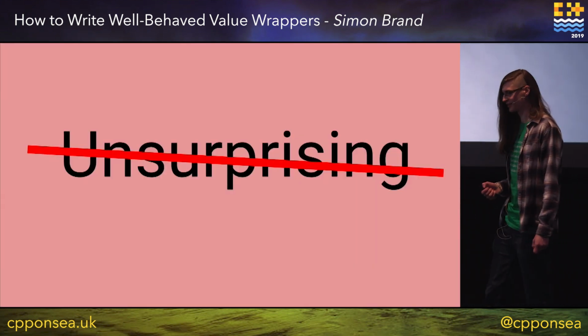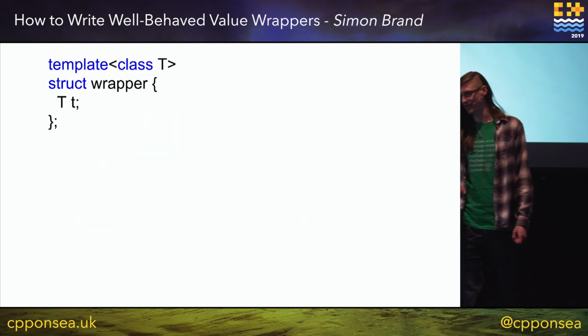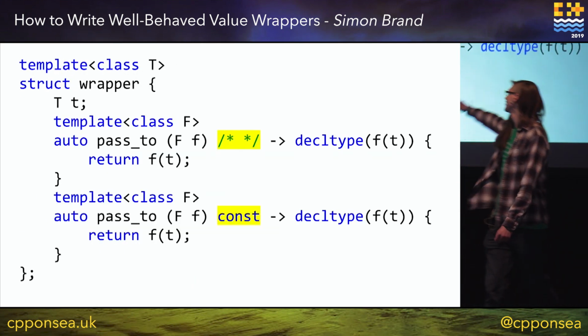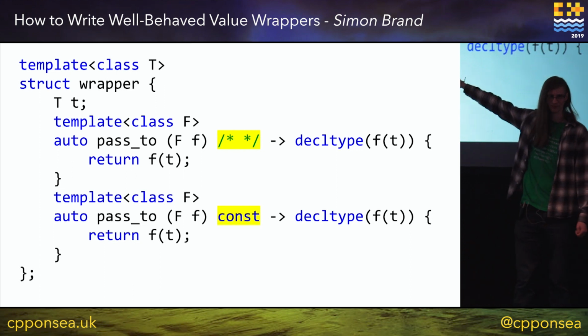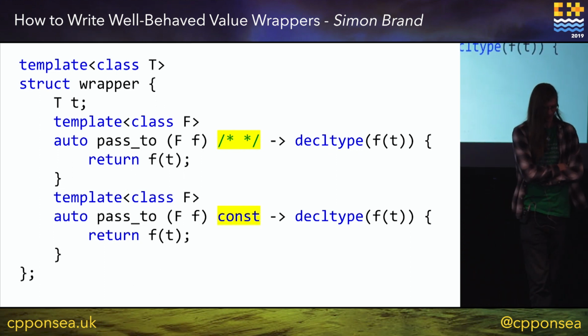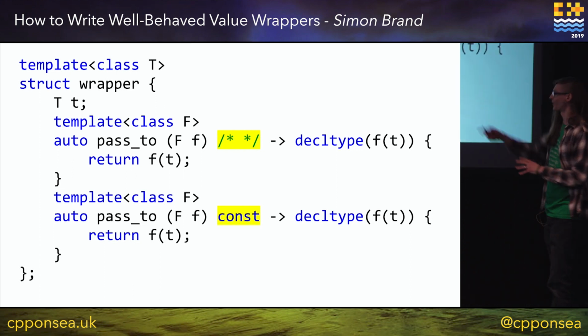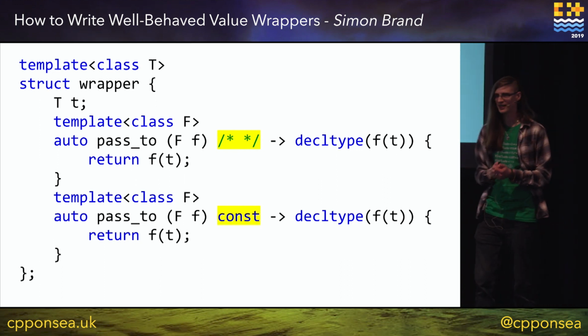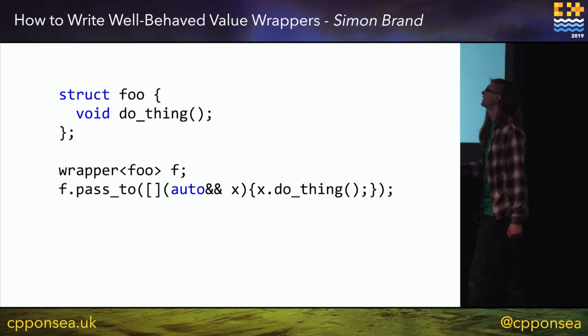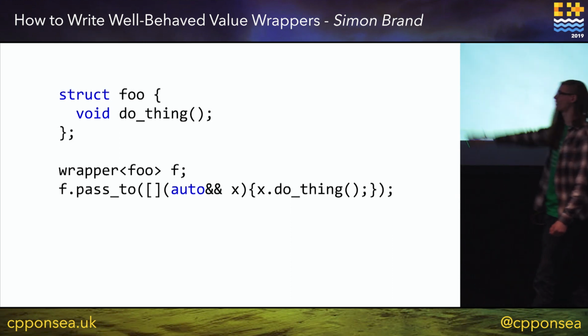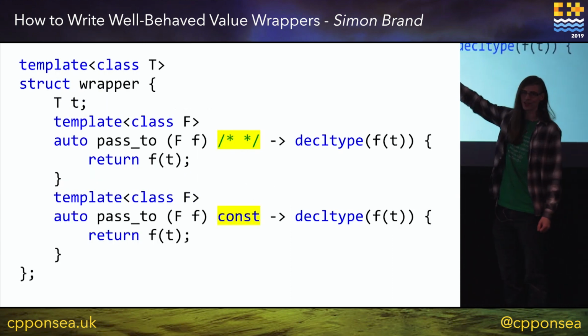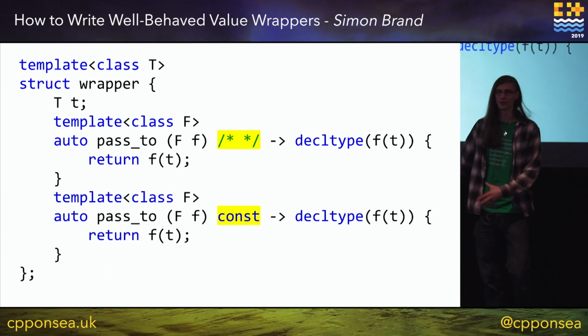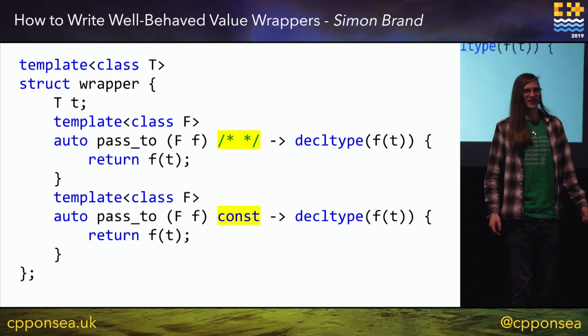So this is surprising, and the reason is the const is here. So the const is on the member function passed to, even though our wrapper of foo is not const, somehow this const is making its way into our lambda and causing us issues.